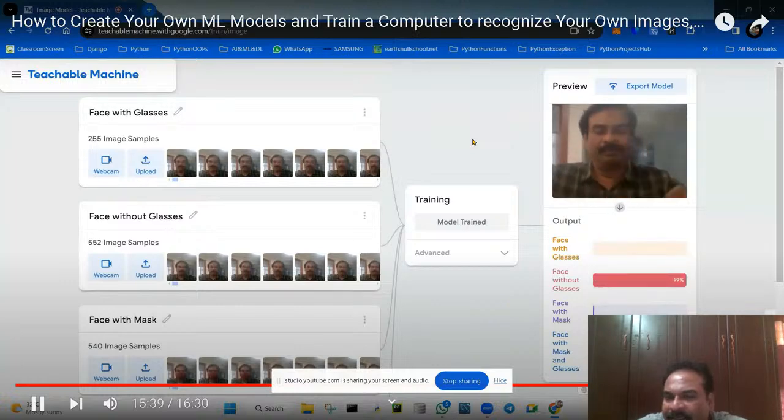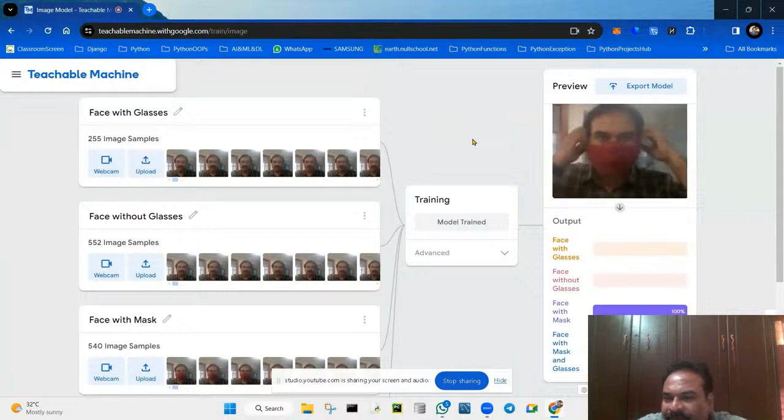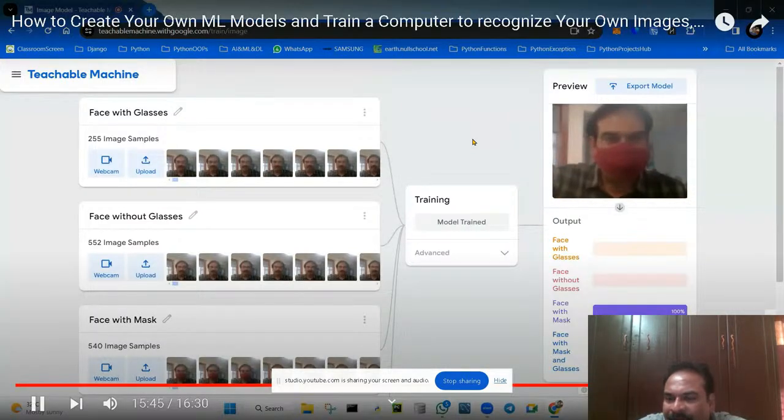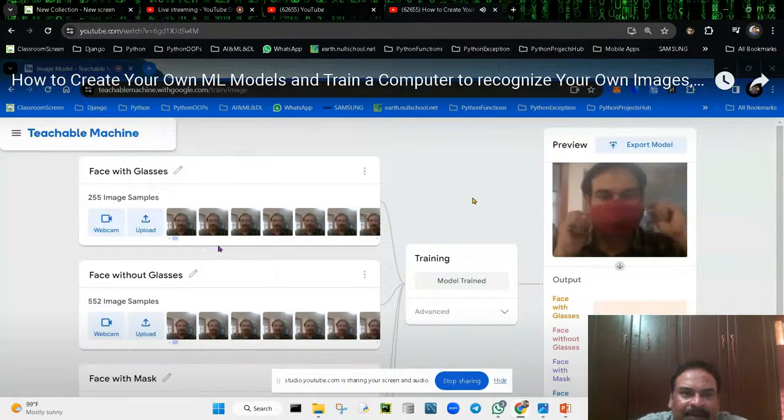So this is the testing, face without glasses. So that means face with mask, you can see 100% you are getting. Okay, so like this kind of things, 100% is showing also. Projects also you can do.